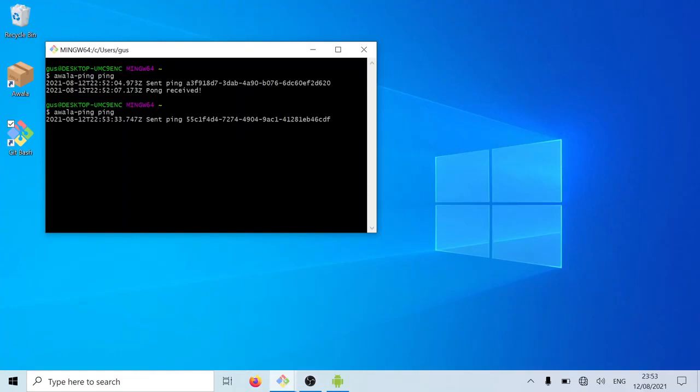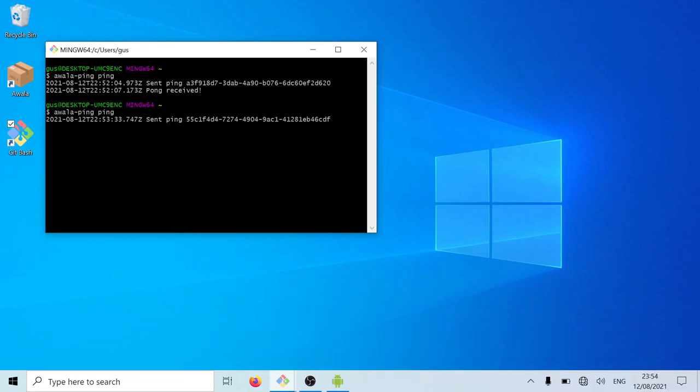So what's happening behind the scenes is that Awala is buffering the outgoing data until either the connection to the internet is restored or we manage to send that data with a courier. And we're going to demonstrate the latter now.